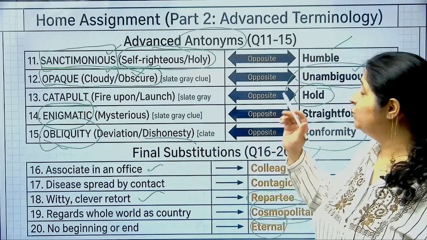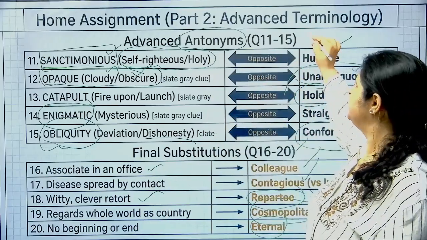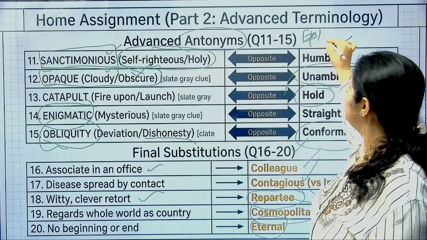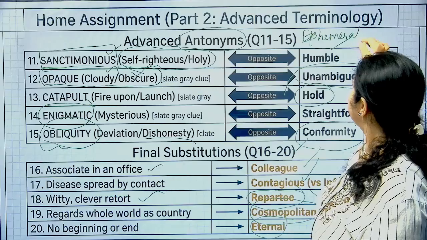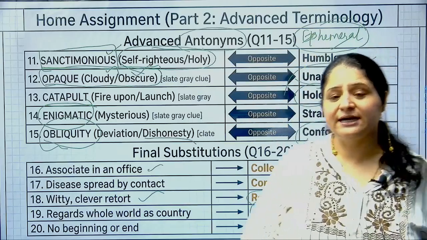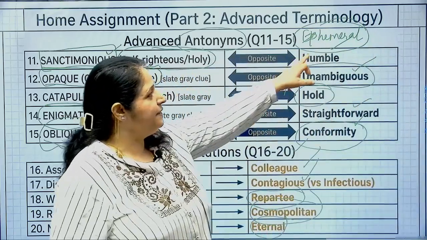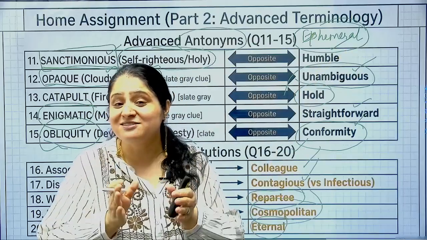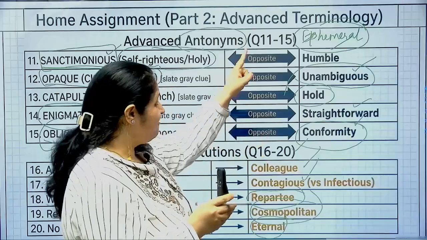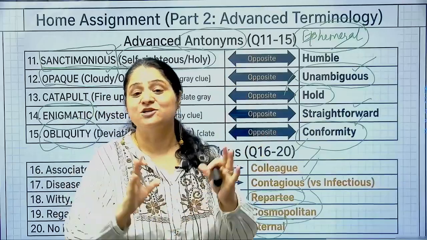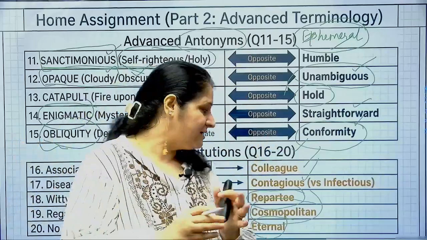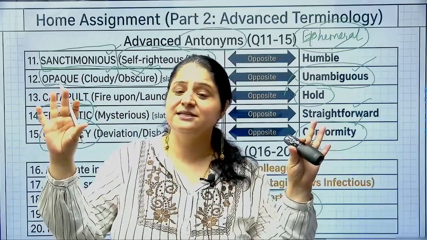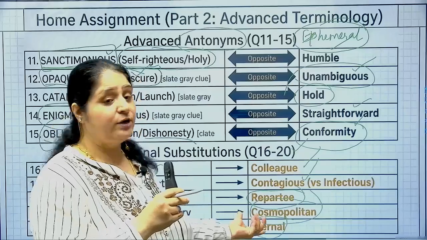And we have already done one word in one of the classes. I don't remember where we did it, but yes, we did it. Maybe in the last class, the vocabulary class, where I talked about the word ephemeral. If you remember, students, if you have already watched that lecture of mine, ephemeral was the word, EPHEMERAL. What did ephemeral mean? Short-lived, transient, not permanent. So ephemeral and eternal, they are exact opposites. Eternal means long-lasting, as we said, it doesn't have a beginning, it doesn't have an end, it is indefinite, right? It goes on indefinitely. So eternal, amar.